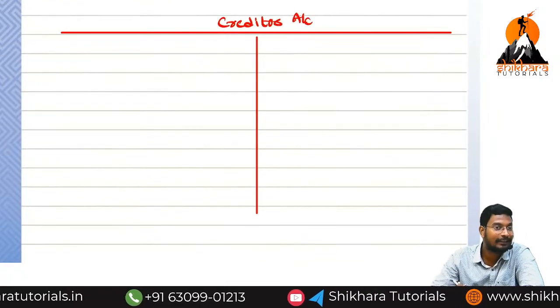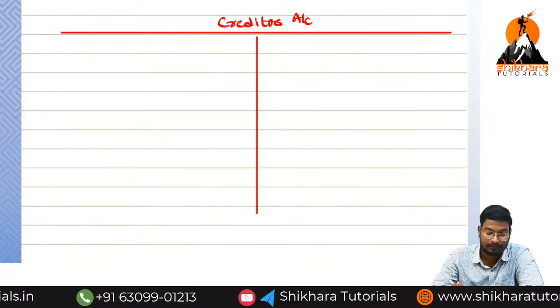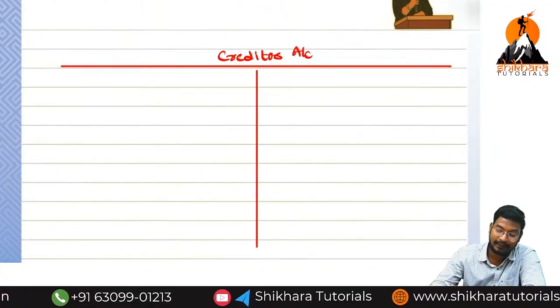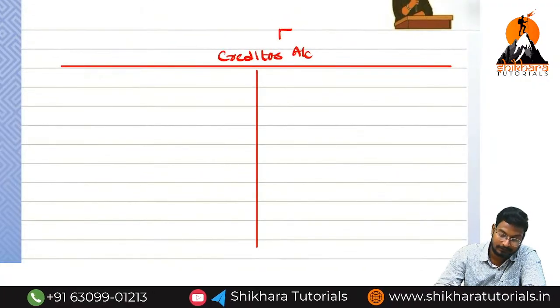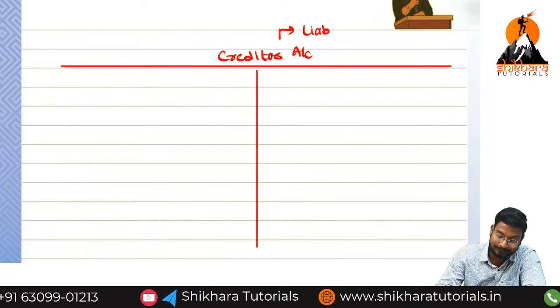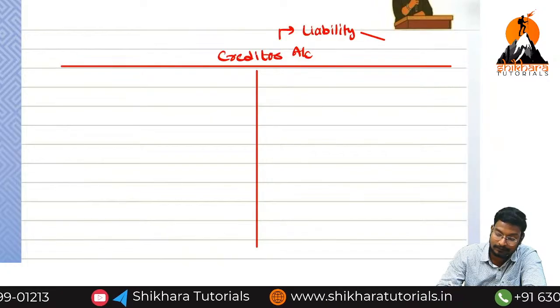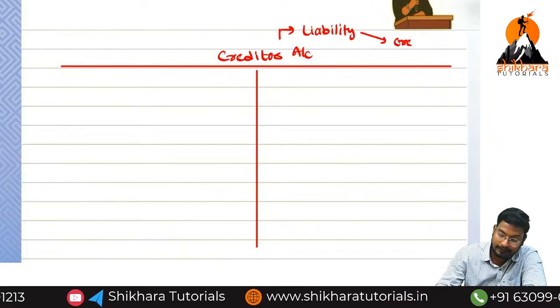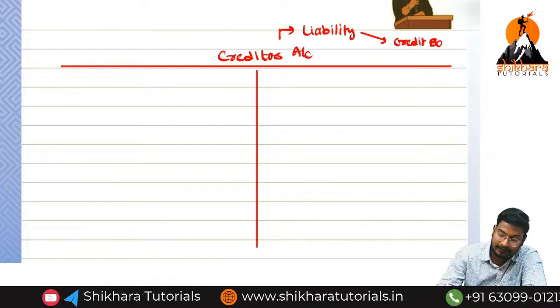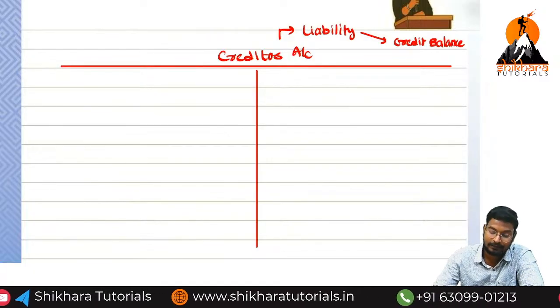First we need to write the opening balances and closing balances. Creditor is a liability. We are going to have which balance? Credit balance. Credit balance means the opening balance will be on which side? Credit side.